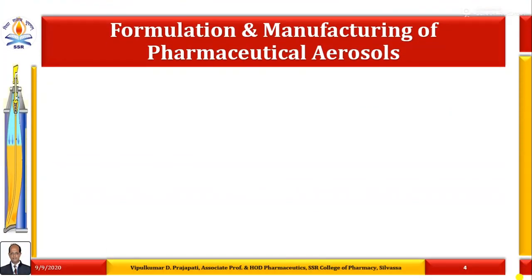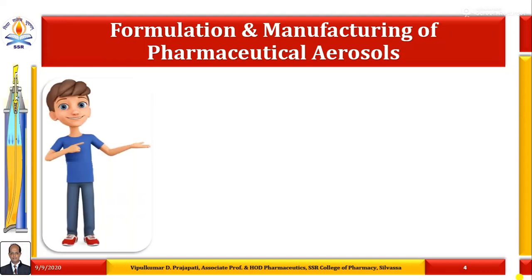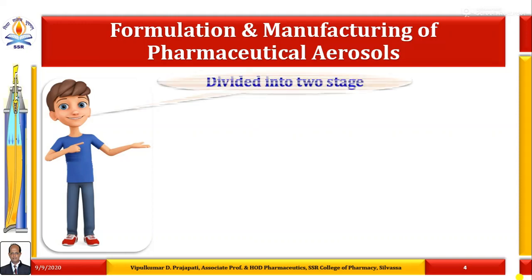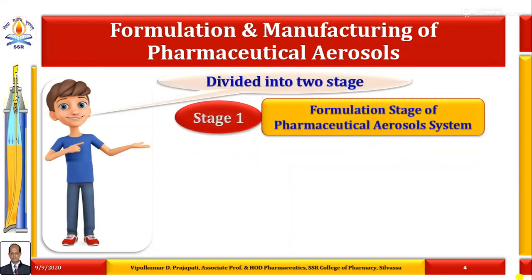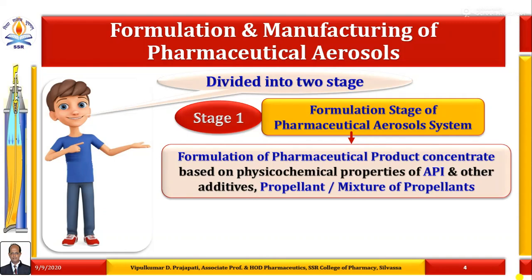So when we discuss formulations and manufacturing of pharmaceutical aerosols, in general the manufacturing of aerosol products takes place in two stages. First stage is known as the formulation stage of the pharmaceutical aerosol system, meaning formulation of the pharmaceutical product concentrate, which is based on physicochemical properties of the active pharmaceutical ingredient and other additives, as well as the propellant or mixture of propellants.